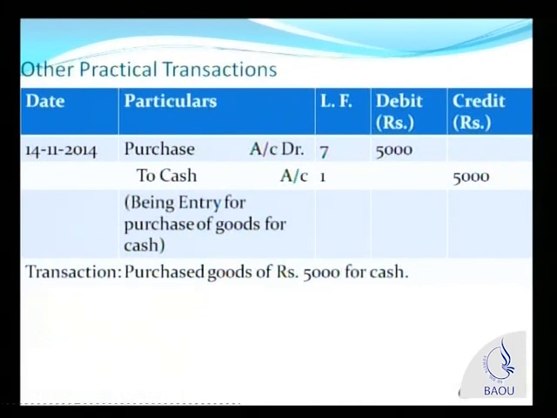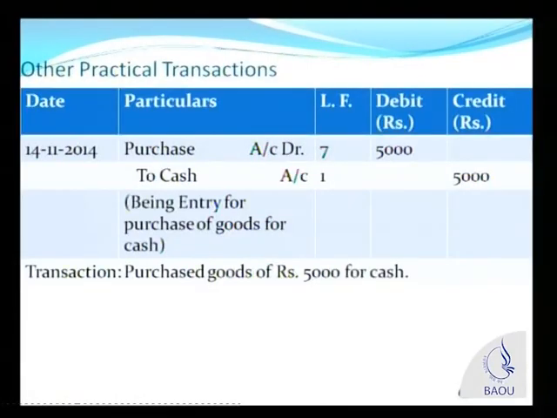So, purchase goods of rupees 5,000 for cash. The transaction of purchase could be either cash transaction or credit transaction. When you purchase goods on payment of cash, it is called cash purchase. You may also buy goods on credit, where you buy goods today and you pay later. It is called credit purchase. In credit purchase, you become a person liable to pay that amount later on. So the person from whom you are purchasing goods will be your creditor. That transaction we will see in the next part.